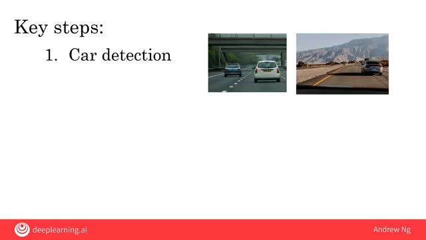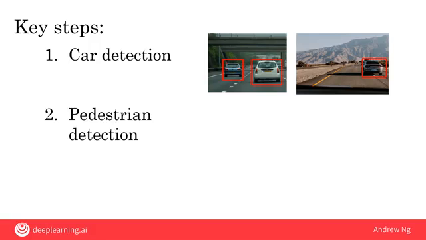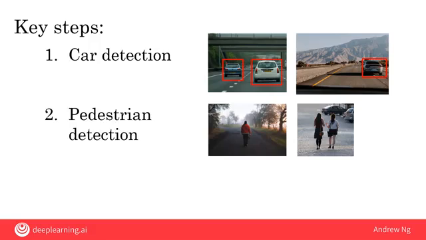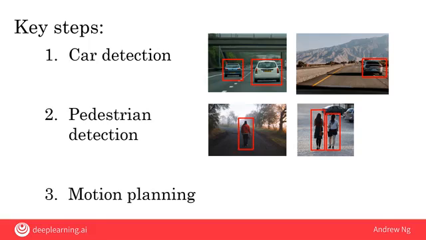Car detection uses supervised learning. So you've already seen how a learning algorithm can take as input pictures like these and output the detected cars. For most self-driving cars, rather than using only a front-facing camera, a camera that looks forward, they also often use cameras that look to the left, to the right, as well as to the back, so you can detect cars not just to the front, but all around. And this is usually done using not just cameras, but other sensors as well, such as radar and LiDAR. Next is pedestrian detection, and using a pretty similar type of sensors as well as techniques, self-driving cars can detect pedestrians.